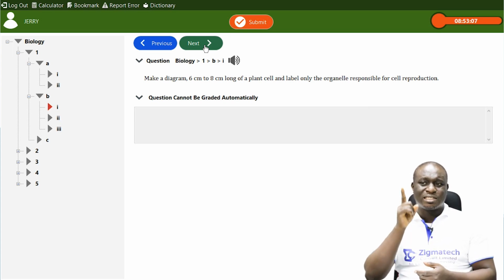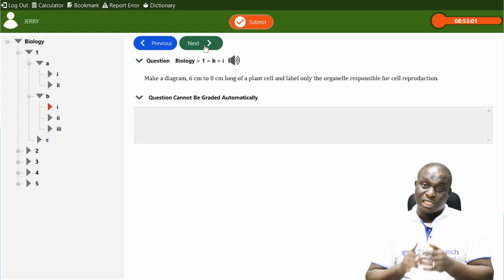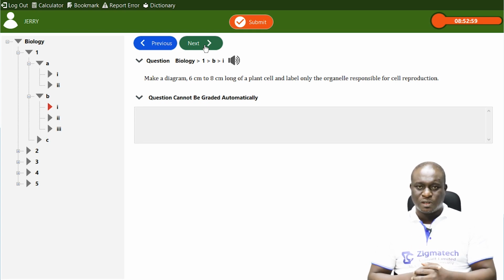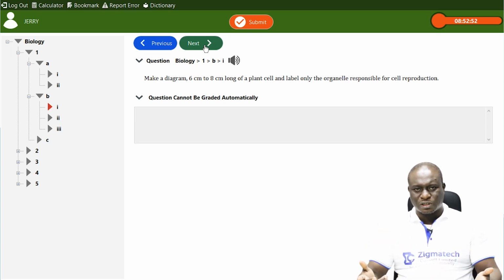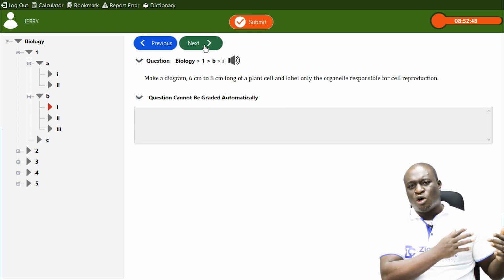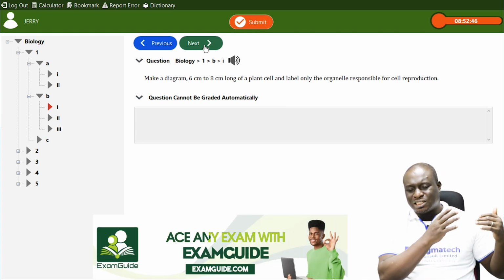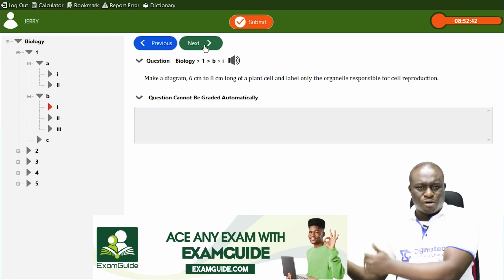Now the question is, what is the organelle responsible for cell reproduction? The organelle responsible for cell reproduction is the nucleus. Now, why is it so? What is the purpose of reproduction? To produce new individuals. And the production of new individuals has to do with the transfer of genetic traits from parents to their offspring.